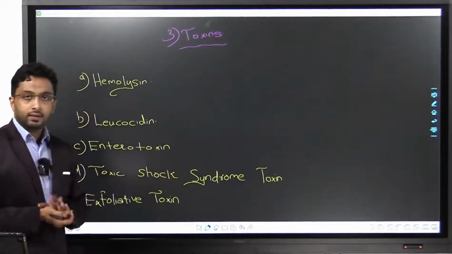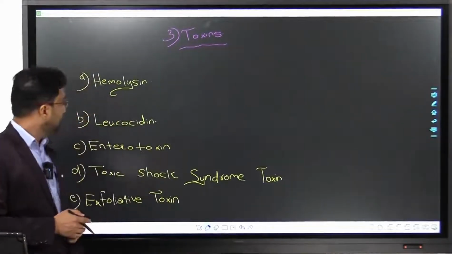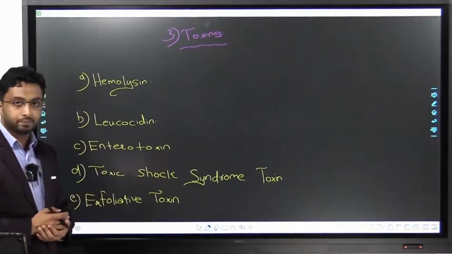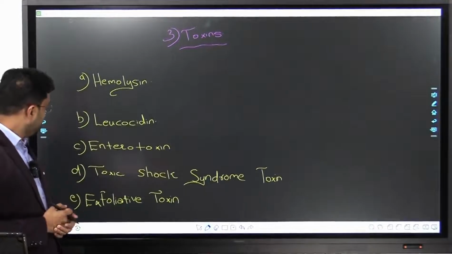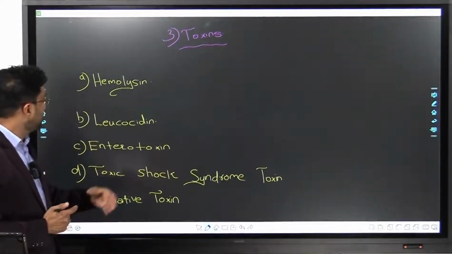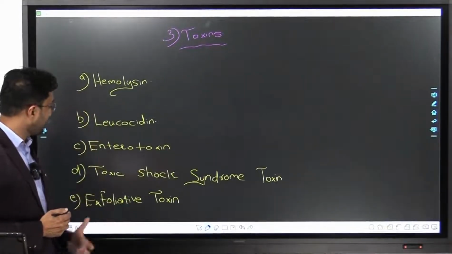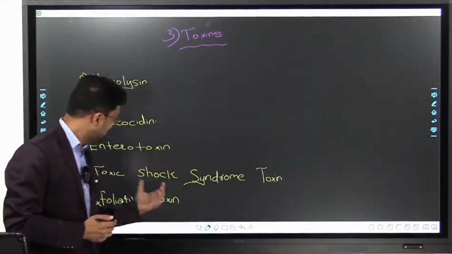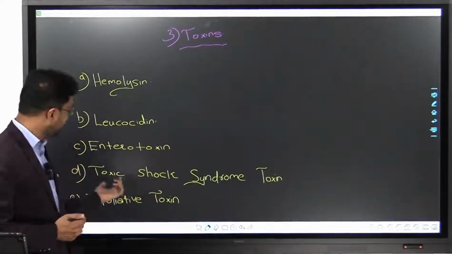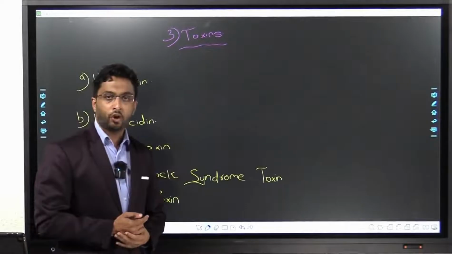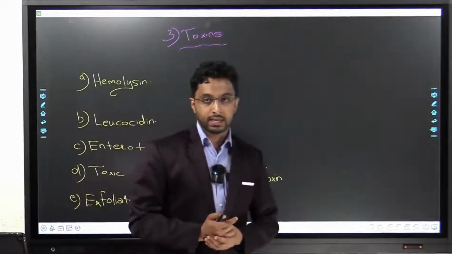Now the third virulence factor we studied is toxins. And there are 5 toxins: hemolysins, leukocidins, enterotoxin, TSST, and exfoliative toxin. TSST is toxic shock syndrome toxin. So all this I'll discuss in the next session.